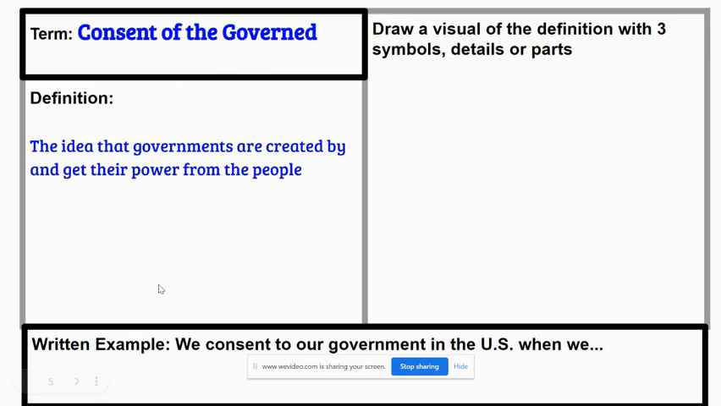Those are the ideas for consent of the governed. Three symbols, and make sure to fill out the example of how in the United States we give consent to our government in the written example.